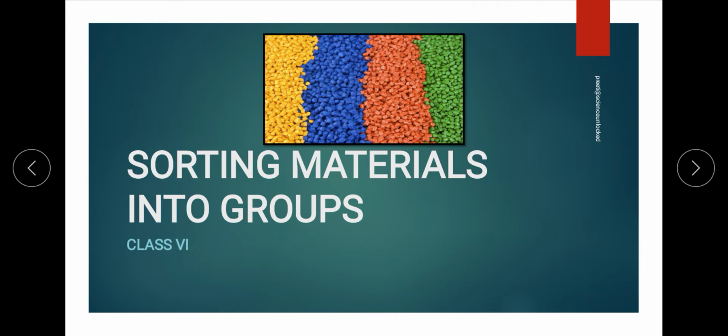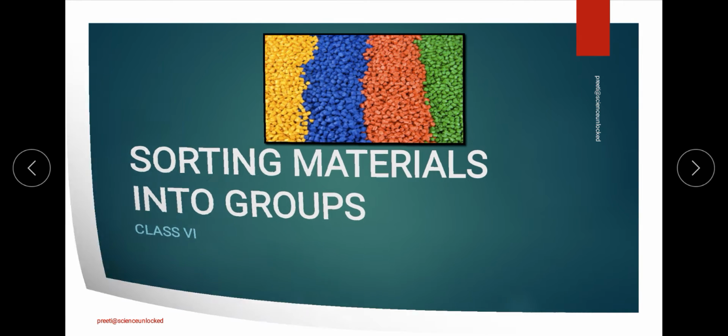Today we are going to continue with our concept related to sorting materials into groups. Now we have already discussed two properties or characteristics of materials on the basis of which we categorize things: appearance, and second, whether the material is hard or soft to touch. So the next property that we are going to discuss today is solubility in water.